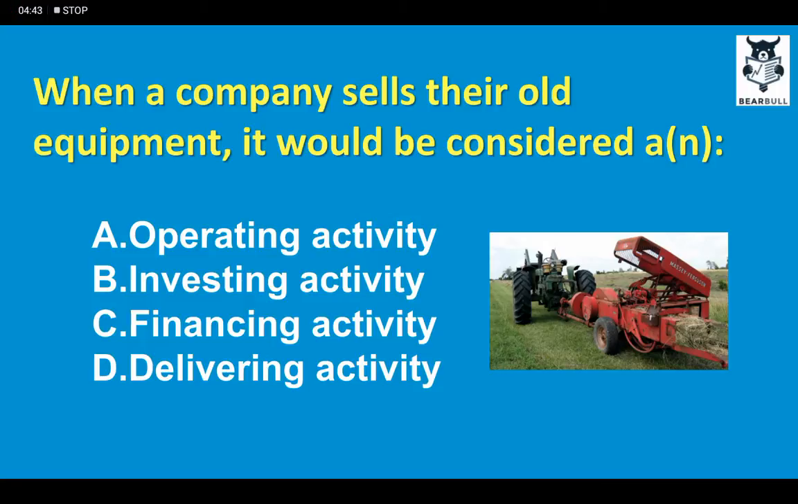So MCQ: when a company sells its old equipment, it would be considered as operating, investing, financing, or delivering? Of course, I told you that when a company buys capital assets and equipment, or sells them, remember, selling capital assets is also part of investing activities. So the answer is investing activities, as you can see.